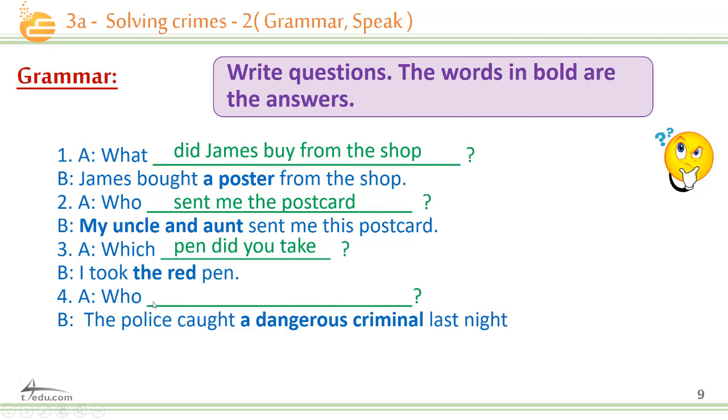Okay, now the police caught a dangerous criminal last night. So what is my question? Who did the police catch last night? Keep in mind that as long as we have an auxiliary verb, the tense comes in the auxiliary verb and the main verb is in the infinitive form. Very good, great job.